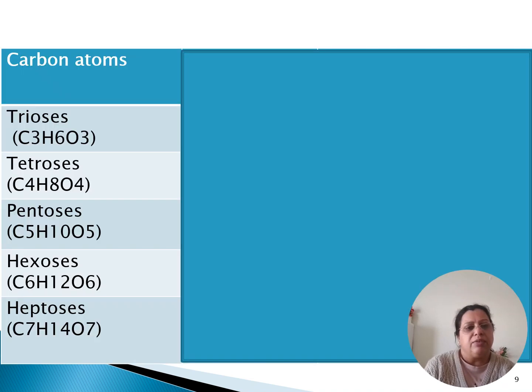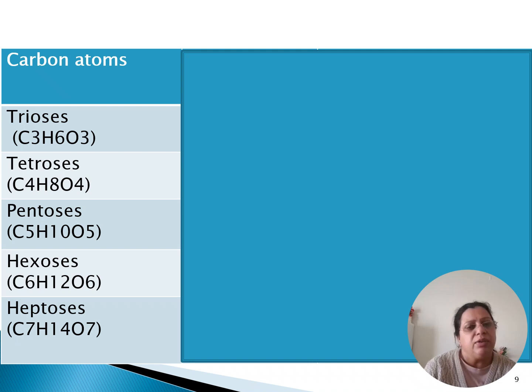The simplest carbohydrate is a triose, then a tetrose. Triose has 3 carbons, tetrose 4 carbons, pentose 5 carbons, hexose 6 carbons, and heptose 7 carbons. So they are classified depending on the number of carbon atoms.